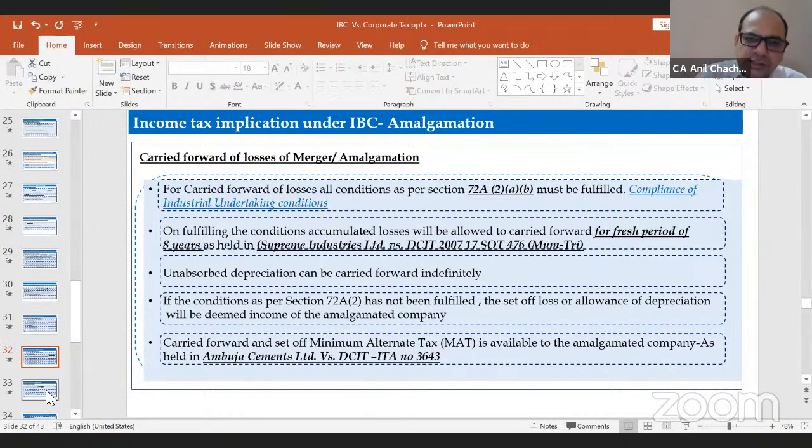So all these conditions have to be fulfilled, but the specific criteria have not been relaxed, particularly for the IBC companies. So that needs to be taken care of. This is my personal opinion, by the government, for the better resolution of the IBC companies.